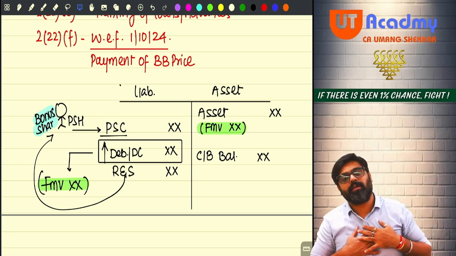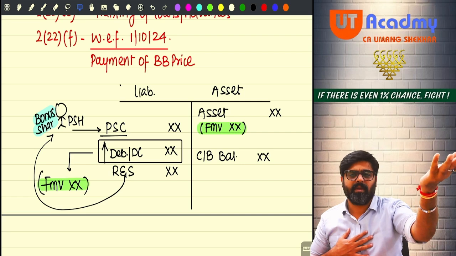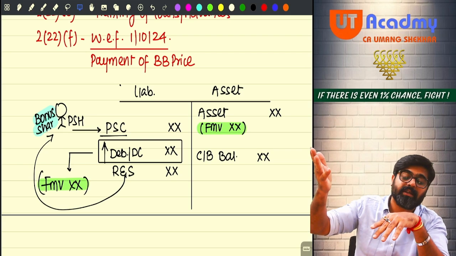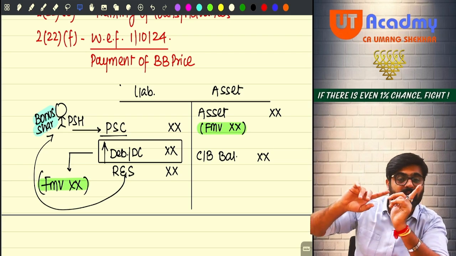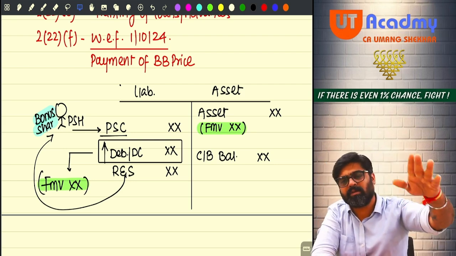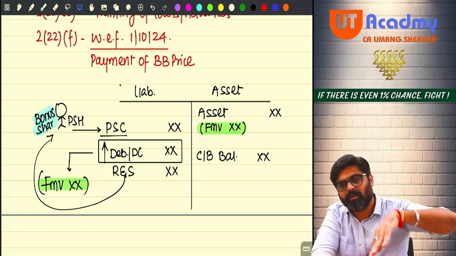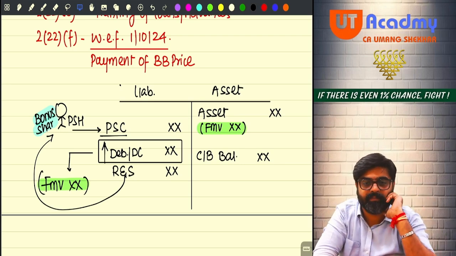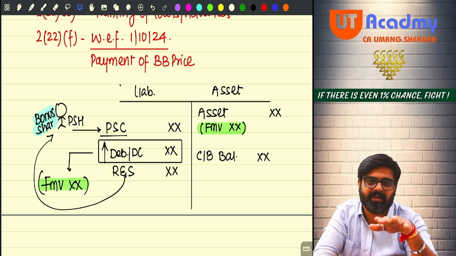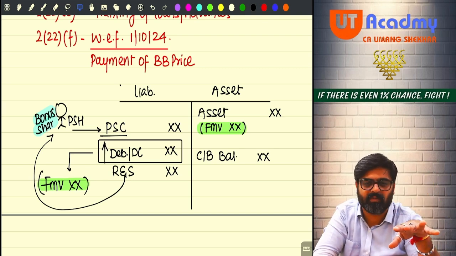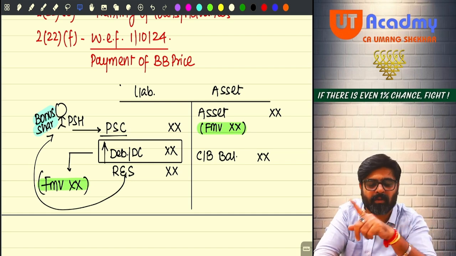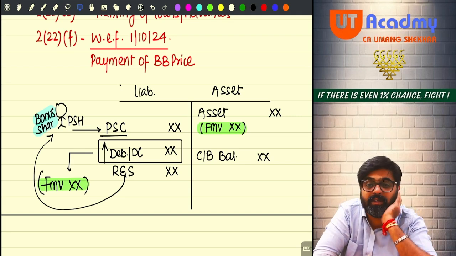So what if the company is giving asset? Deemed dividend. Fair market value of the asset, deemed dividend, to the extent of accumulated profits as on the date of distribution. 222A done. Now what if the company is giving debenture stock, deposit certificate to any of its shareholders then? Then also it is a deemed dividend, sir. Whatever debenture stock, etc. given, the fair market value of those debentures, etc. will be treated as deemed dividend, but only to the extent of accumulated profits available as on the date of distribution.